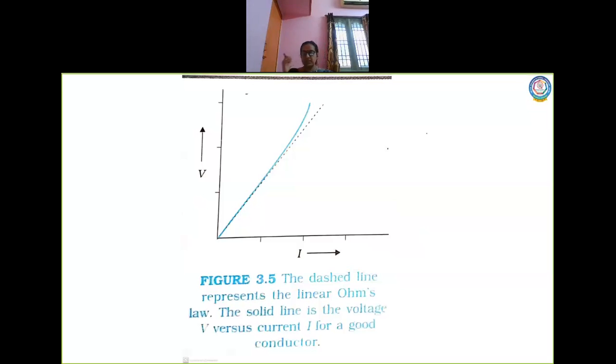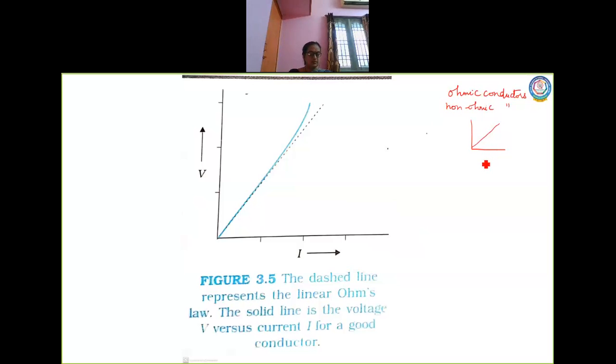Now actually we talk about conductors as two types. One is ohmic conductors, the other one is non-ohmic conductors. Ohmic conductors are those conductors which strictly obey Ohm's law. In that case, the graph will be just a straight line.